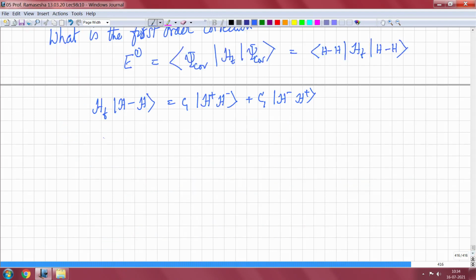Given this, what happens to E1? E1 will be C1 times <H H | H plus H minus> plus C1 prime times <H H | H minus H plus>.